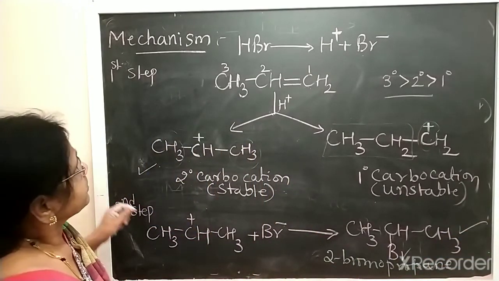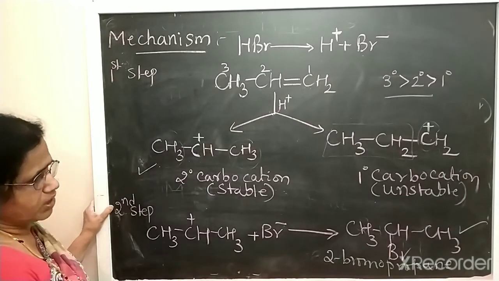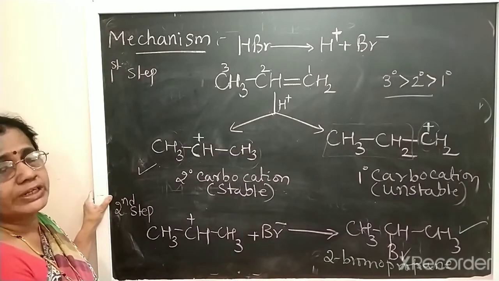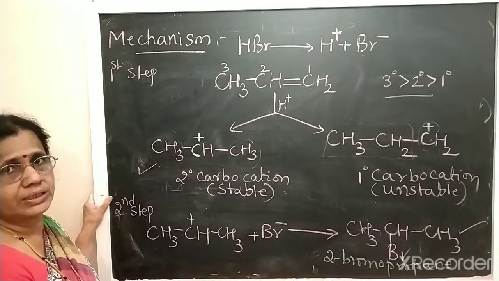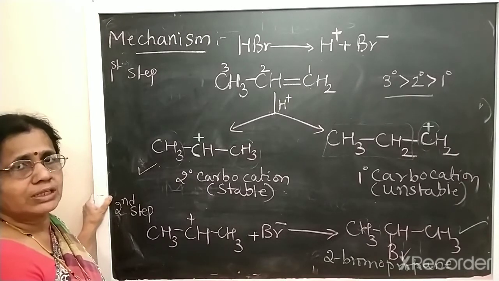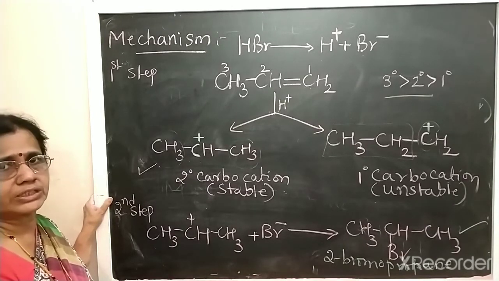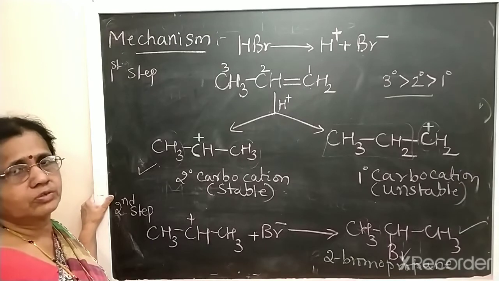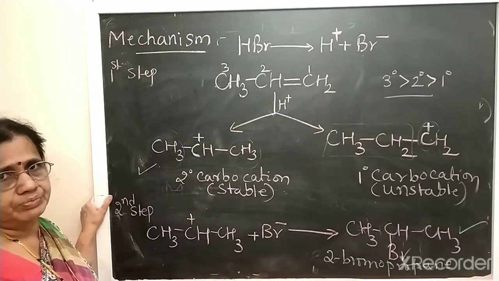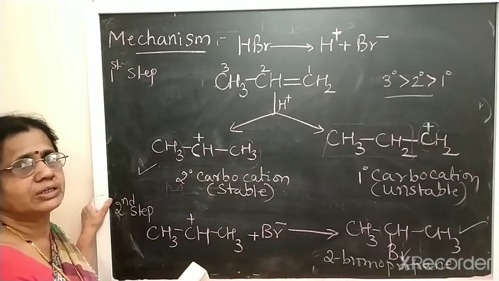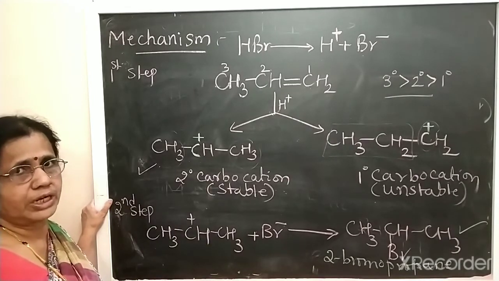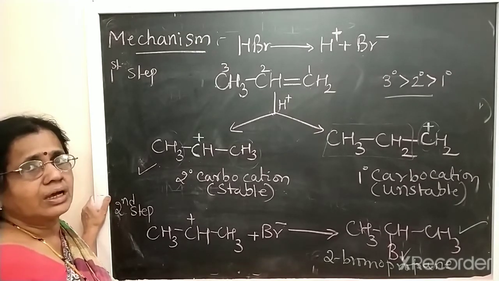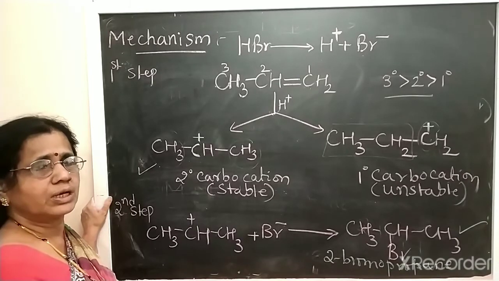Next we study when we get 1-bromopropane. This is 2-bromopropane, following the Markovnikov rule. But 1-bromopropane will be the major product if the reaction takes place according to the anti-Markovnikov rule. Anti-Markovnikov means that during the addition of HBr to an unsymmetrical alkene, if we use any peroxide, like benzoyl peroxide or hydrogen peroxide, the addition takes place contrary to the Markovnikov rule.